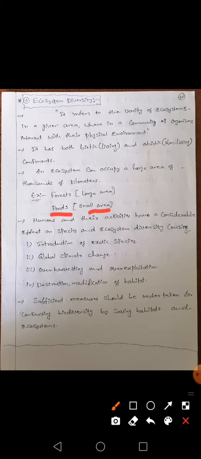Why are we learning ecosystem diversity, species diversity, and genetic diversity? Because humans and their activities are collapsing the ecosystem. How? Through the introduction of exotic species and by establishing different chemical industries.